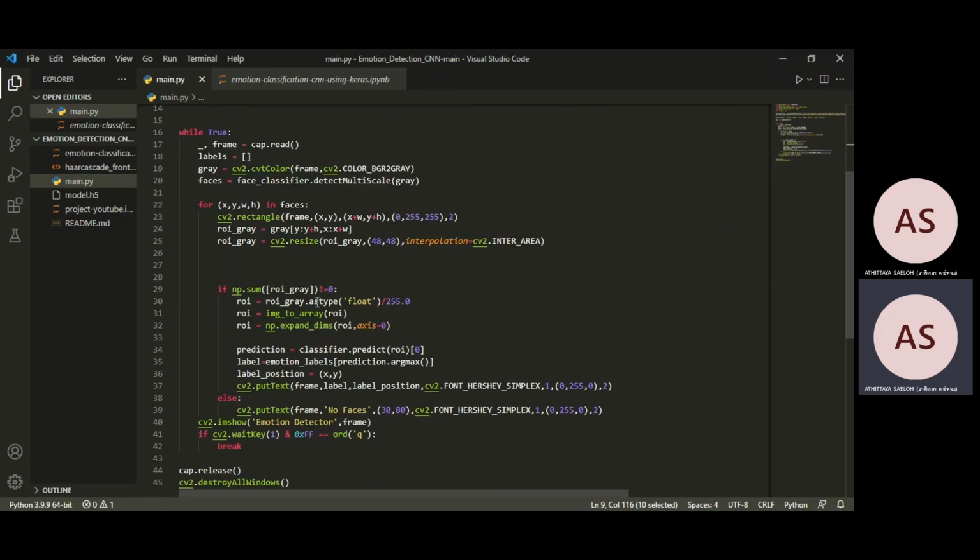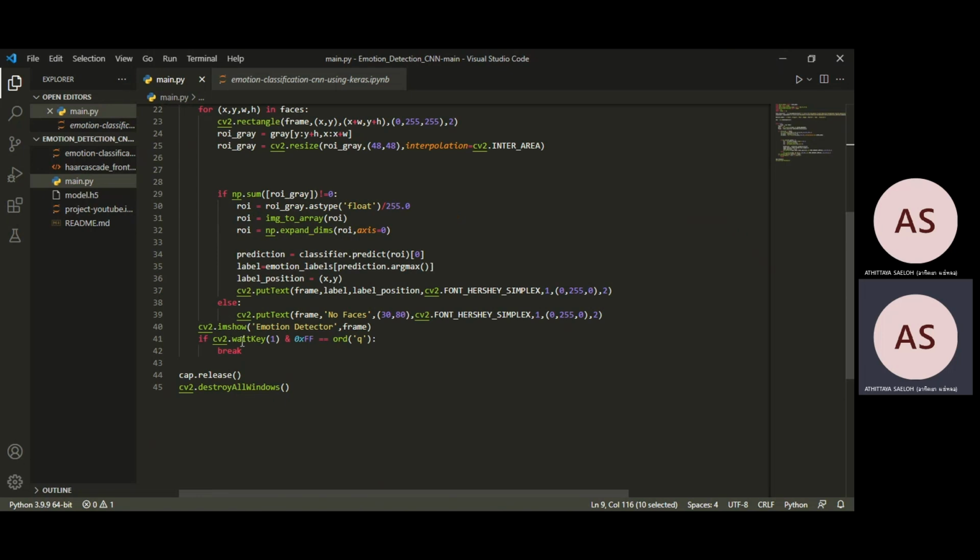And next we have to set the scale of the video capture, and also predict the face that the video capture has detected, and predict what the emotion or feeling is, matching each of the 7 types of emotion. And if you want to break the video capture, you press a kill key on the keyboard, and then it will stop the video capture.